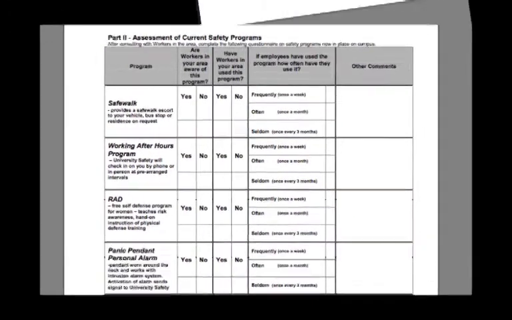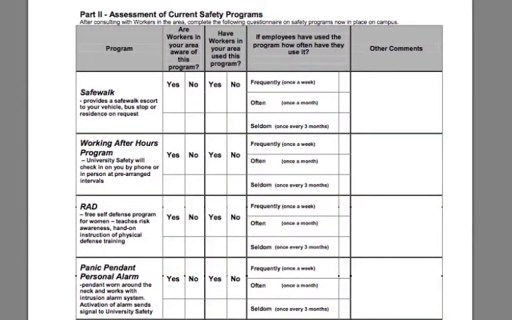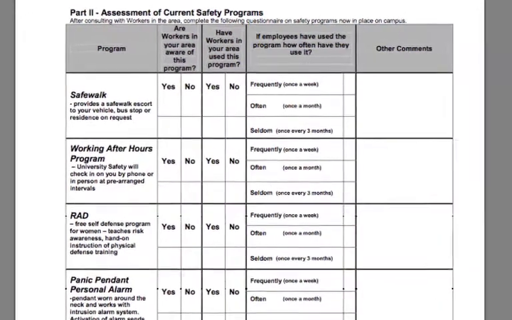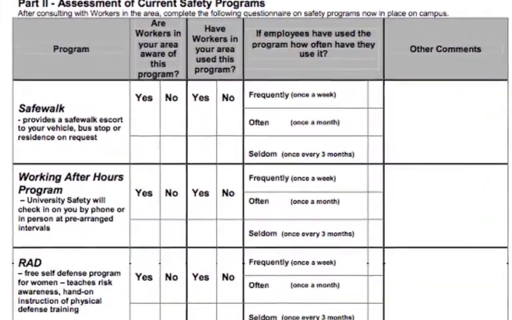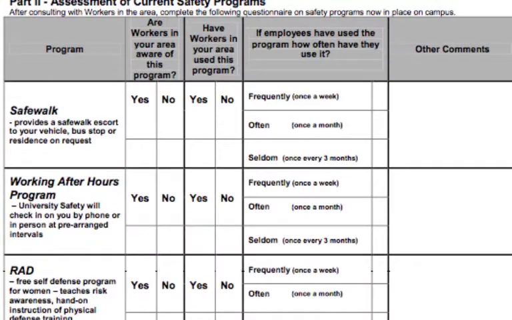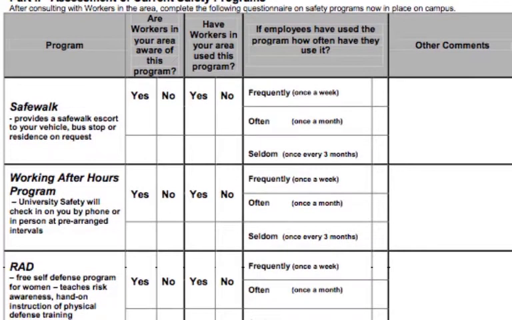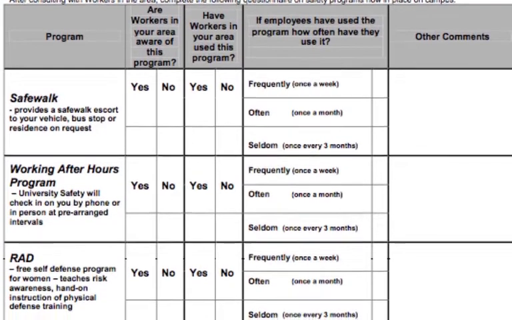Part 2. This section deals with employees' knowledge and use of existing safety programs available on campus. In this section, as a manager, you are asked to poll your staff on each safety program available. On the left-hand side of the page is a list of safety programs available to workers. For each program, determine the number of workers who are aware of the program and place the number in the Yes box. Place the number who are not aware of the program in the No box.